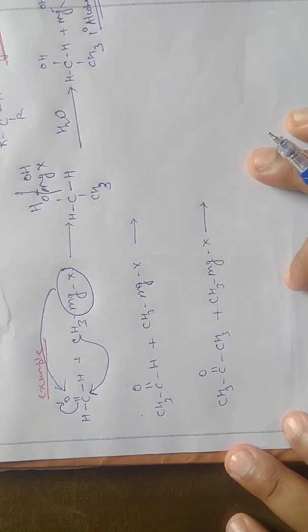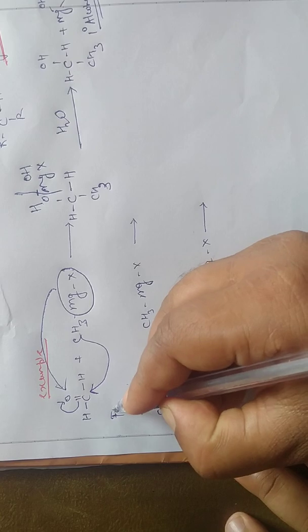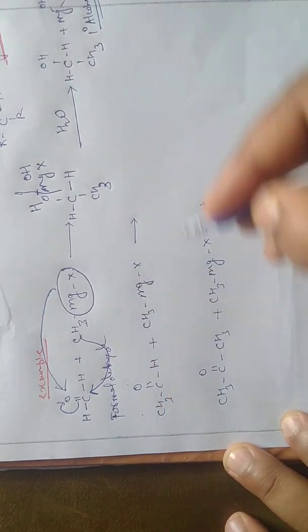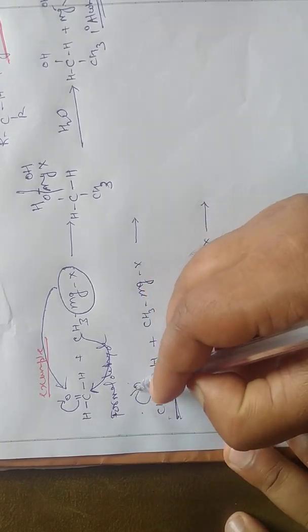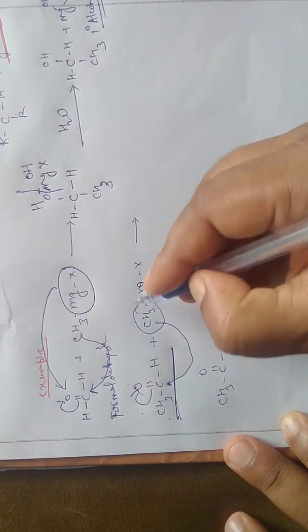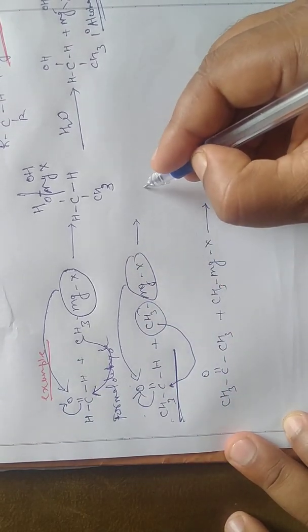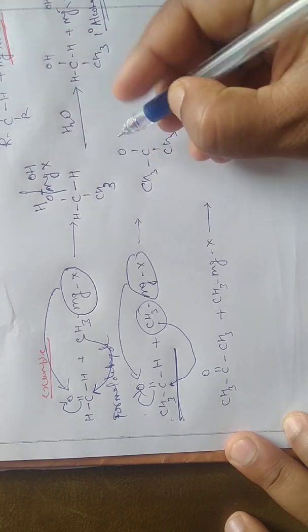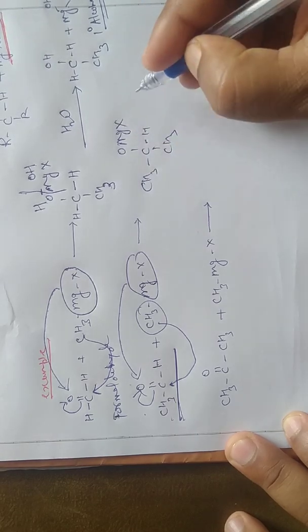Now, formaldehyde will give a 1 degree alcohol. What about acetaldehyde, CH3CHO? Similarly, you can see here the approach of this carbon atom, MgX to this one. Again we have CH3, C, CH3, here O and H, and MgX is attached to this one.